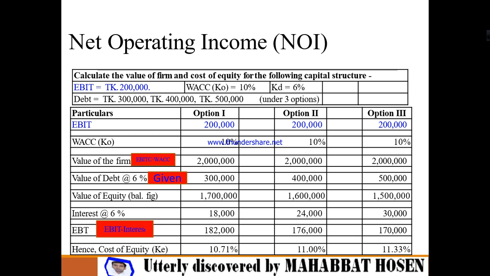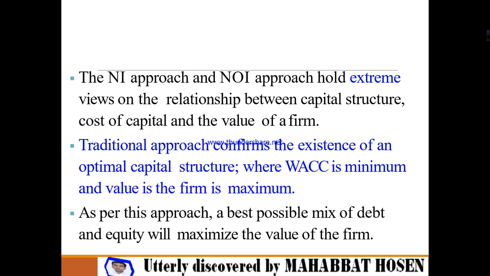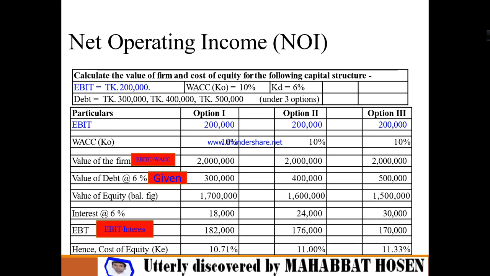Okay. So hence the cost of equity will be 10.71%. For option 2, 11.00%, and for option 3, 11.33%.